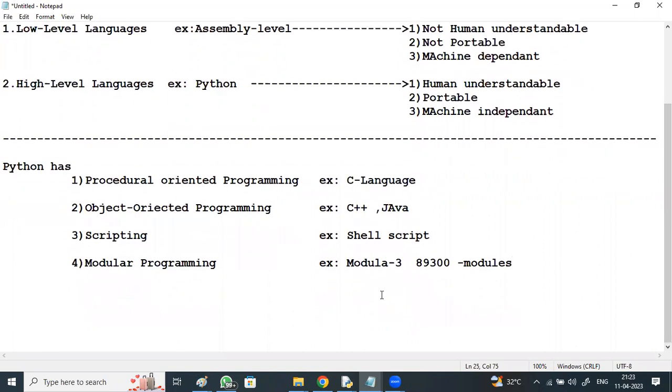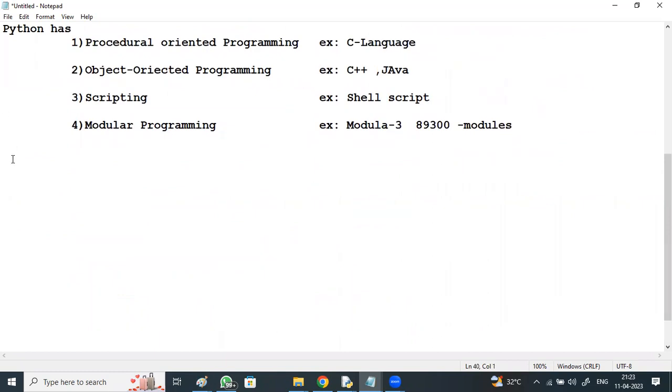So this Python is preferred. For example, if I talk about these modules, Python has got a great boom today because of these modular programming modules, which you won't see in other programming languages. For example, for data science, Python provides separate modules, like 10 to 15 modules: NumPy, SciPy, Pandas, PyTables, Matplotlib, Scikit-learn. Separate modules Python has got for data science.